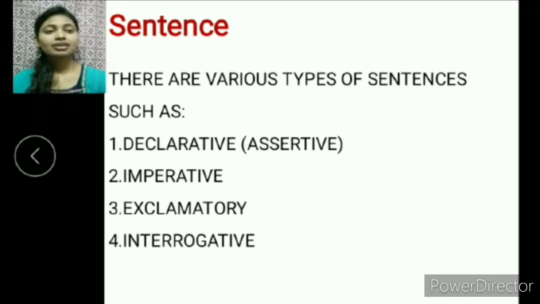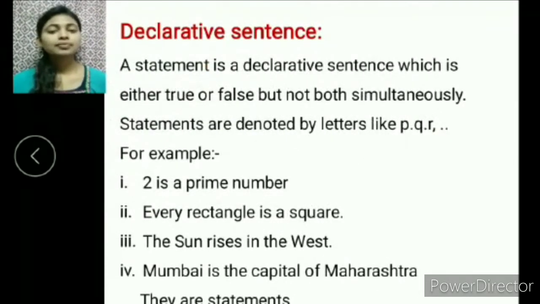Let's see the declarative sentence. A statement is a declarative sentence which is either true or false but not both simultaneously. Statements are denoted by letters like P, Q, R or any alphabet. For example, 2 is a prime number: the answer is true. Every rectangle is a square: the answer is false.